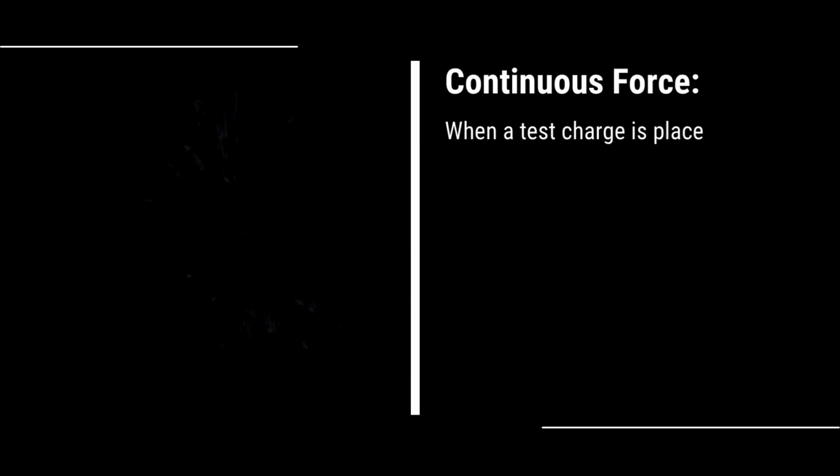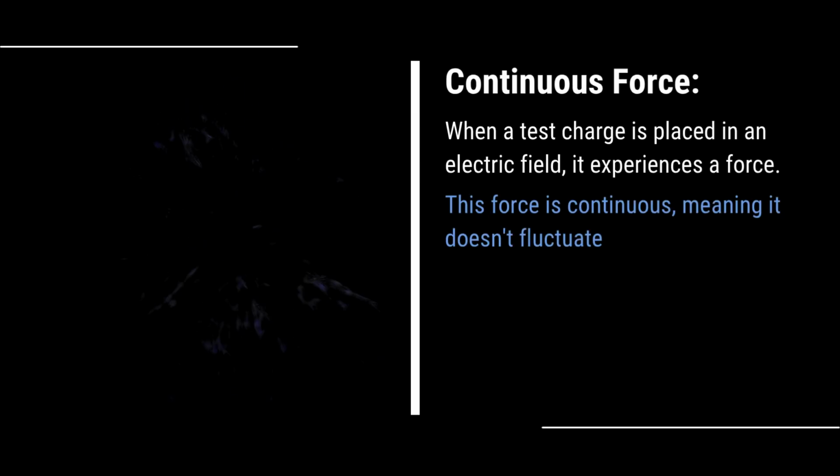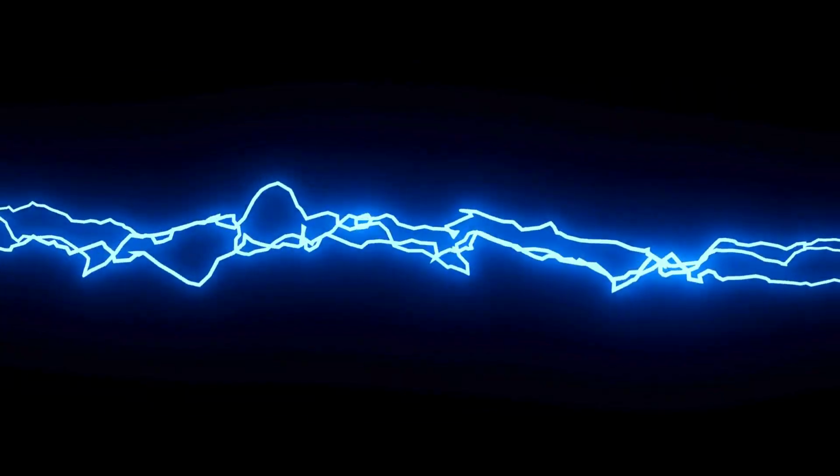When a test charge is placed in an electric field, it experiences a force. This force is continuous, meaning it doesn't fluctuate abruptly. If the field line had a break, it would mean that the force suddenly disappears and then reappears, which is not how electrostatic forces behave.